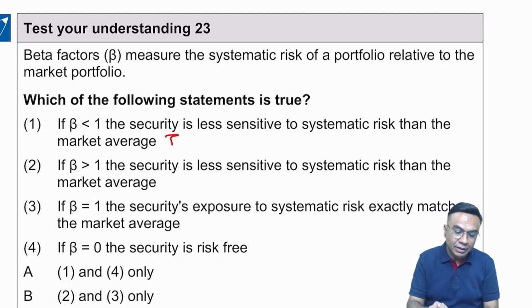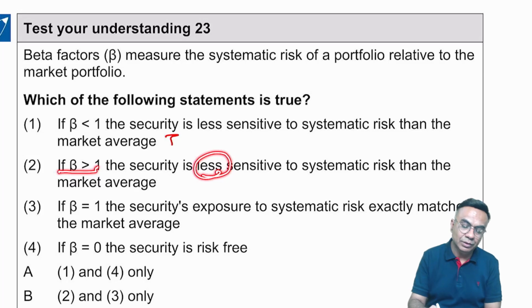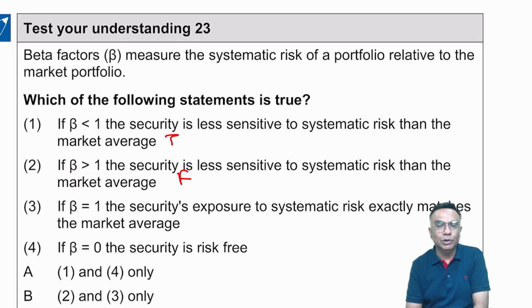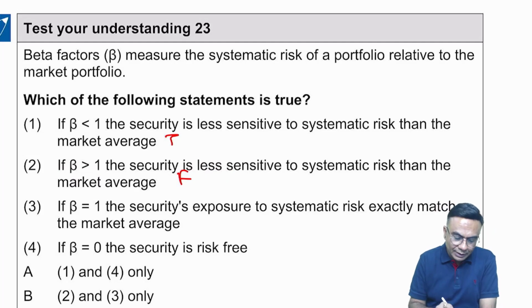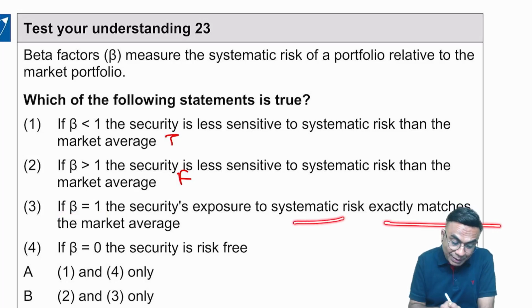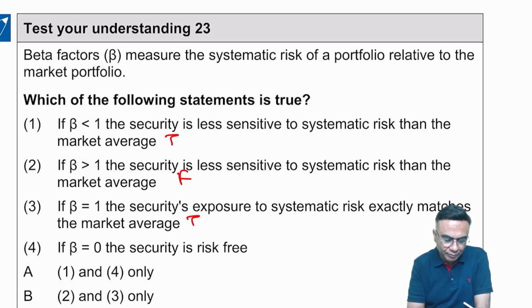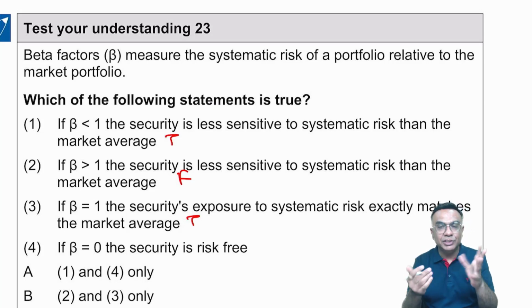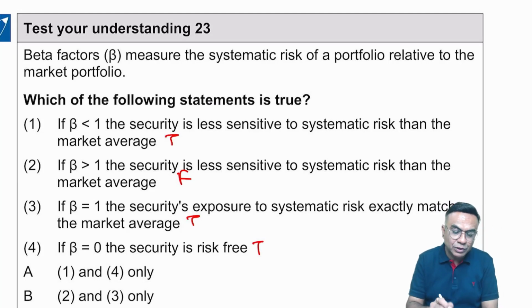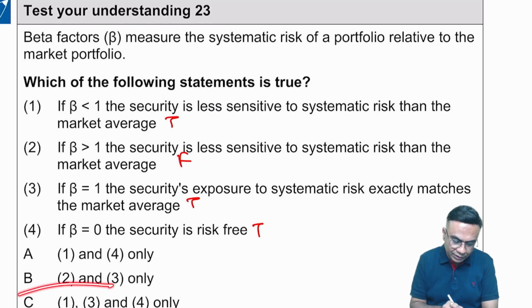It is less sensitive as compared to the market. Okay. Then if beta is more than 1, the security is less. No. This sentence is false. If beta is more than 1, the security will be more sensitive. So this sentence is not correct. False. The next one. If beta equal to 1, the security exposure to systematic risk exactly matches with the market average. Yes, the sentence is true. Exactly 1. If beta equal to 0, the security is risk free. Correct. We have already discussed this. True. So which of these sentences are true? 1, 3 and 4. So 1, 3 and 4 is the answer.